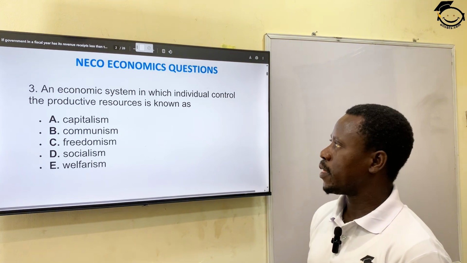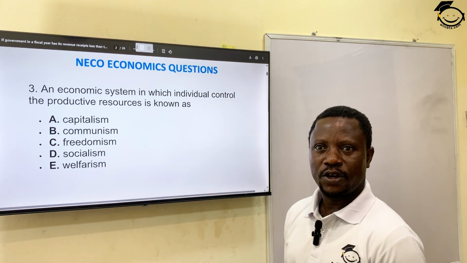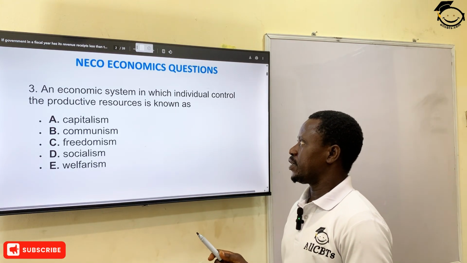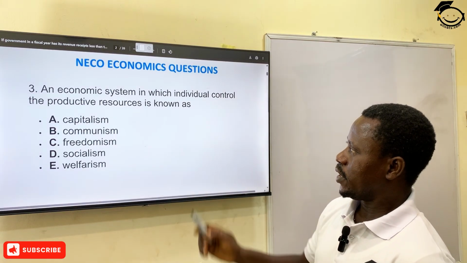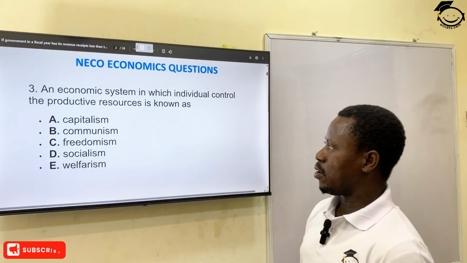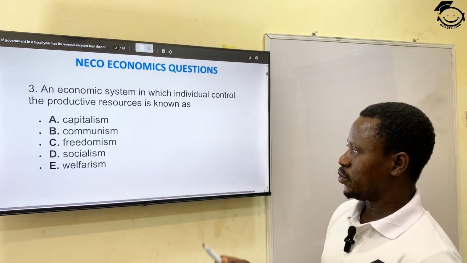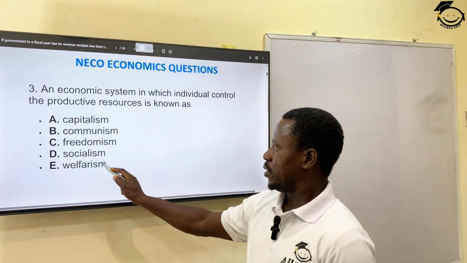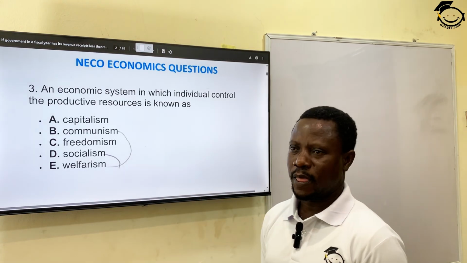Number 3, an economic system in which individuals control the productive resources is known as: A, capitalism. B, communism. C, freedomism. D, socialism. E, welfarism. Welfarism is linked to communism as well as what? Socialism.